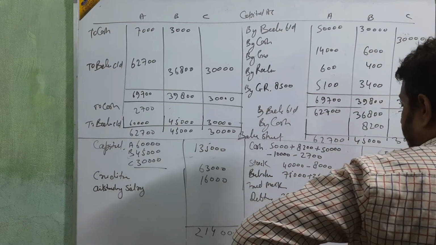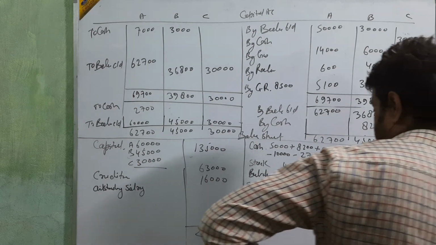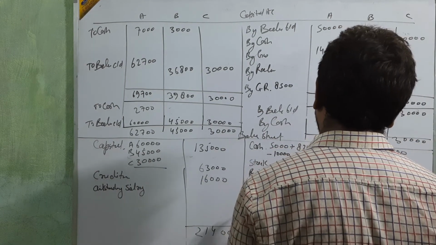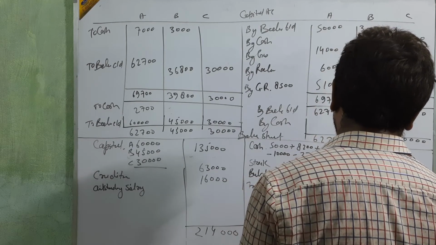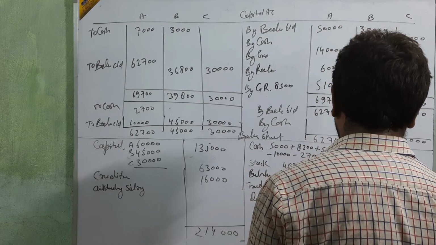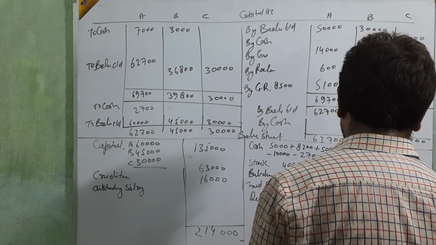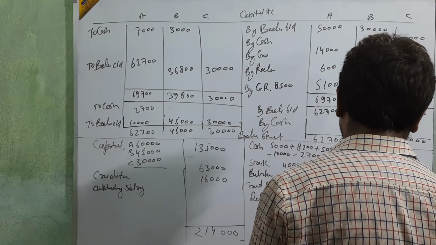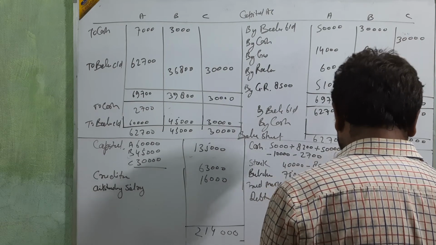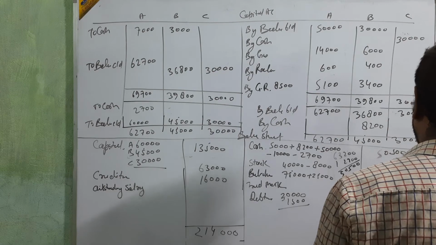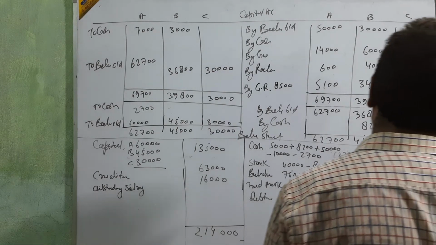It's 55 and 8, 63,200, and less 12,700 means 50,500. Okay, beta.